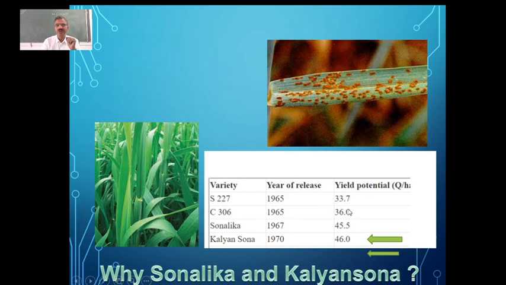But the yield potential you can see here. It is 33.7 quintal per hectare, for 2.5 acres. It is 36.0 quintal per hectare in the case of C306. But look at this Sonalika. They had 45.5 quintals per hectare and Kalyan Sona 46 quintals per hectare. You can see almost 10 to 12 quintals increase in the product.